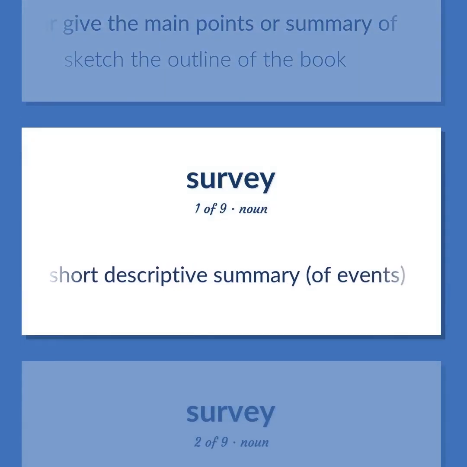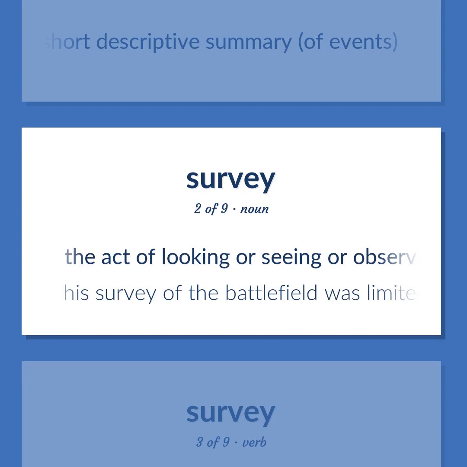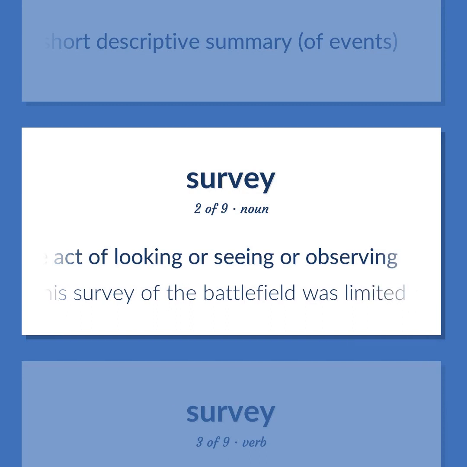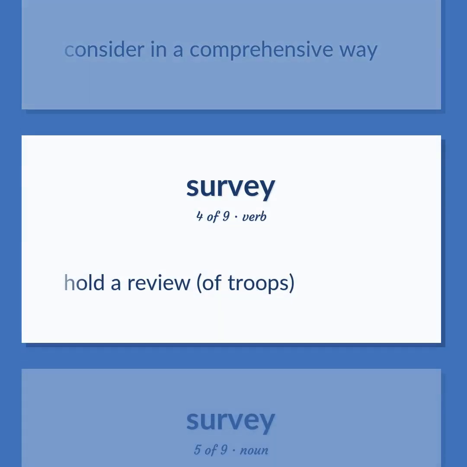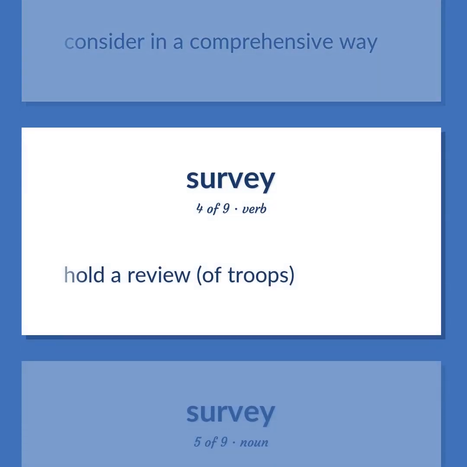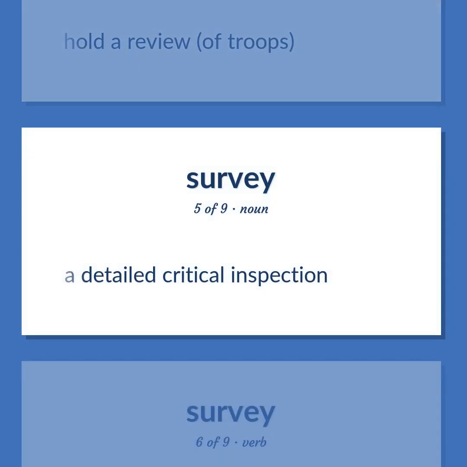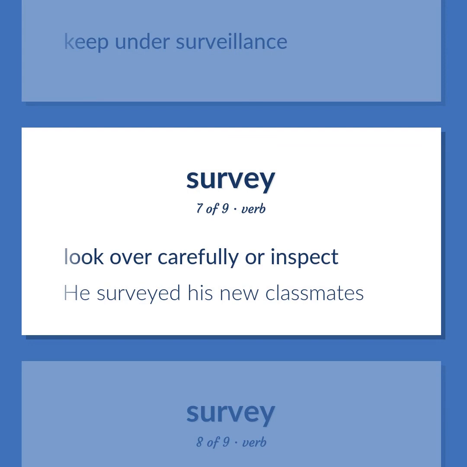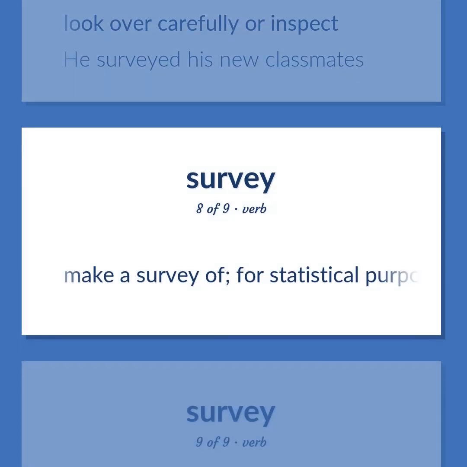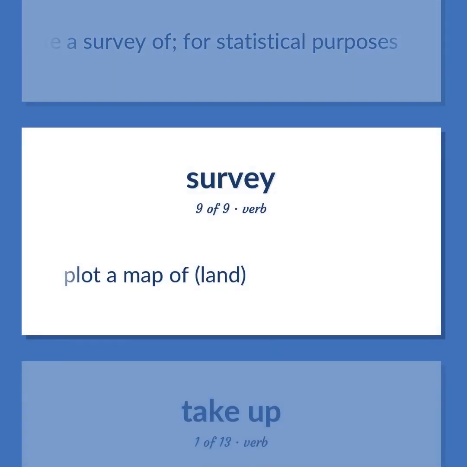Short descriptive summary of events. The act of looking or seeing or observing. His survey of the battlefield was limited. Consider in a comprehensive way. Hold a review of troops. A detailed critical inspection. Keep under surveillance. Look over carefully or inspect. He surveyed his new classmates. Make a survey of, for statistical purposes. Plot a map of, land.